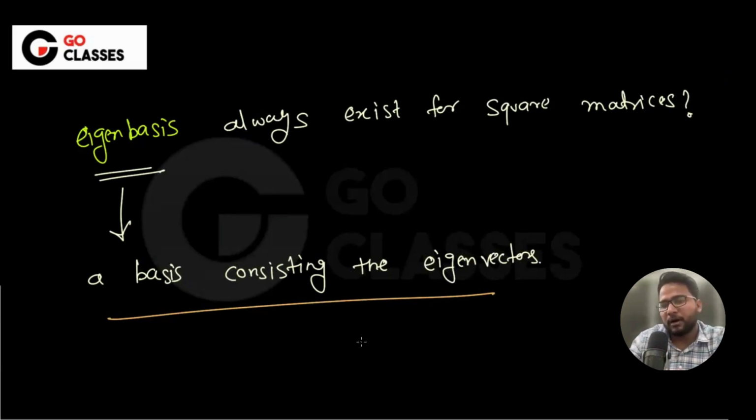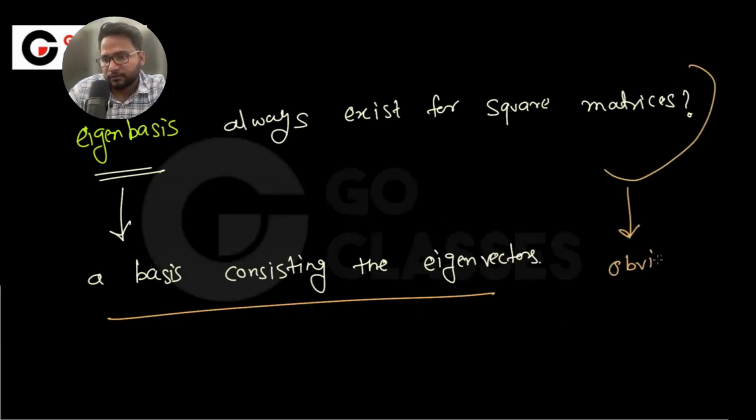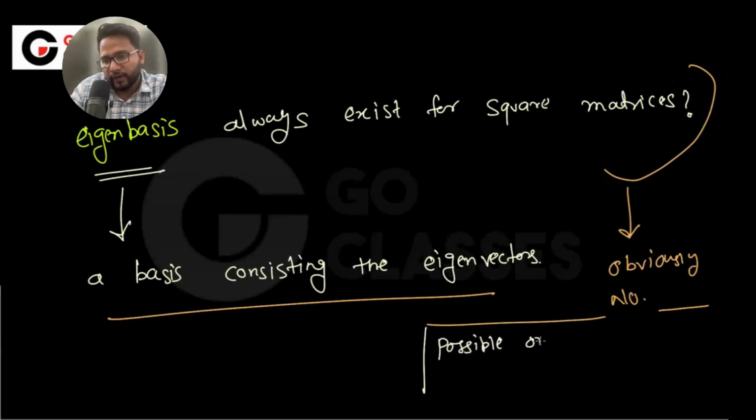Do you always have a basis consisting of eigenvectors? Obviously no, right? It is possible only when the eigenvectors are linearly independent, right?